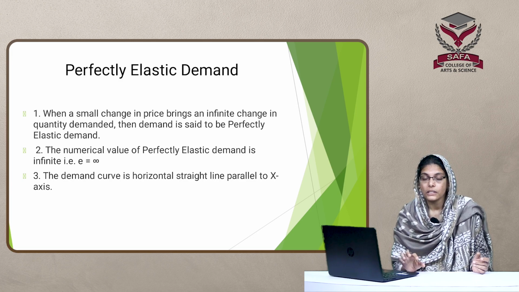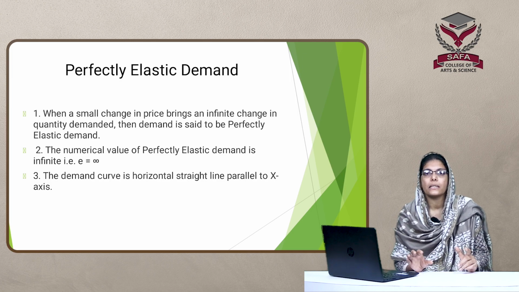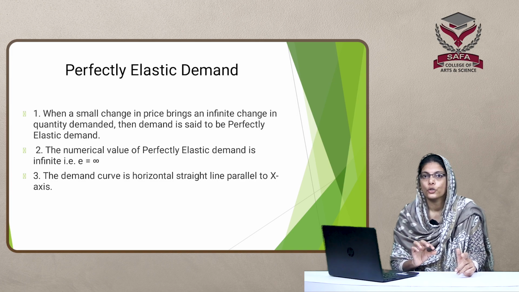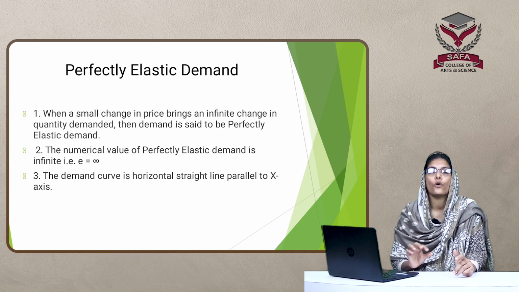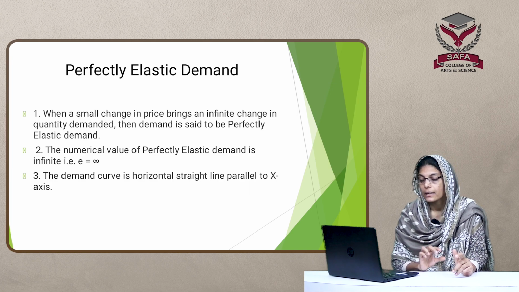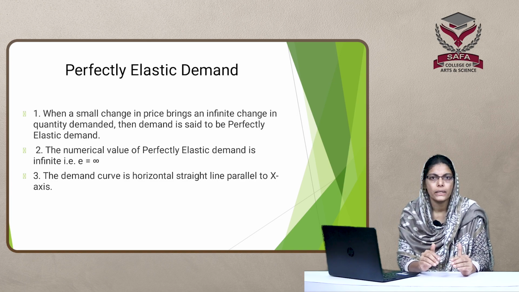In this case, the demand curve will be a horizontal straight line parallel to the x-axis, and the value of elasticity will be infinity. That is perfectly elastic demand.